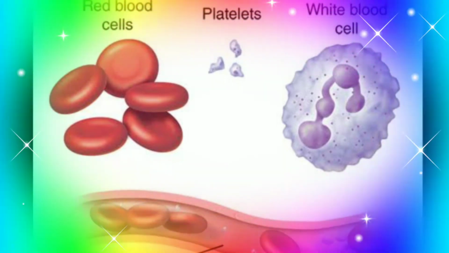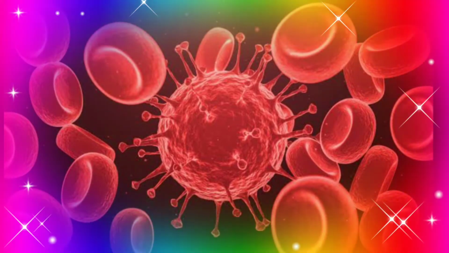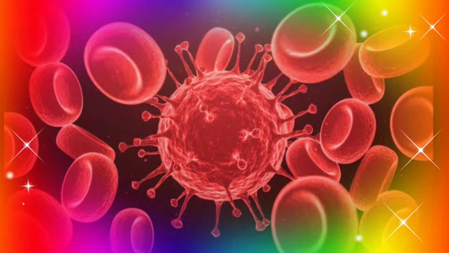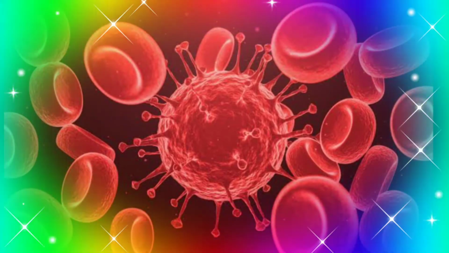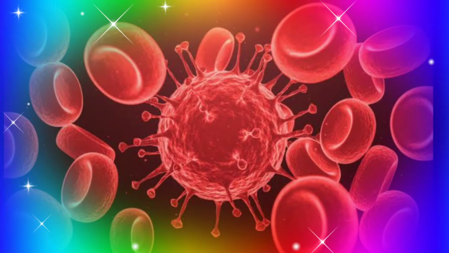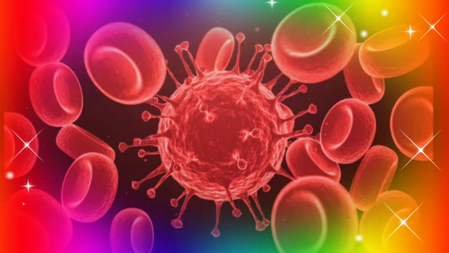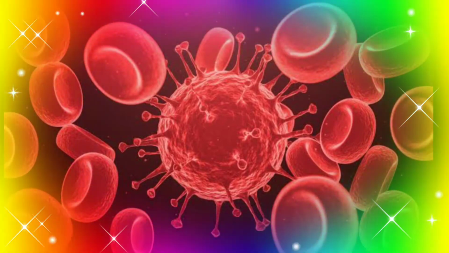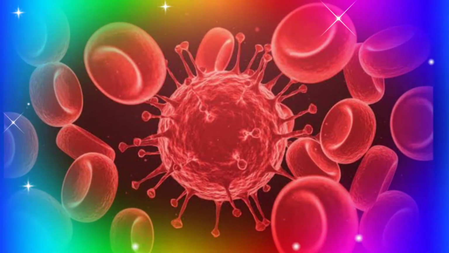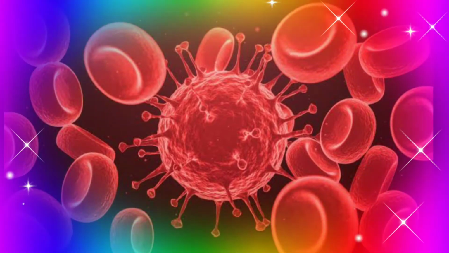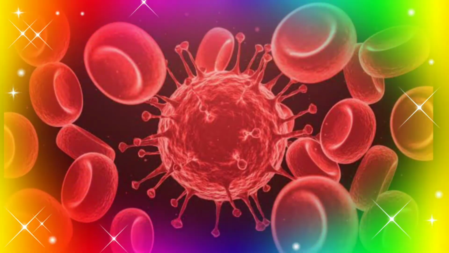Now let us see what are the functions of blood. The first function is transport of gases. So oxygen is carried via blood from lungs to cells in various parts of the body, and carbon dioxide from tissues to lungs. The second function of blood is transport of nutrients. Simple nutrients like glucose, amino acids, fatty acids are taken up by blood from the wall of the alimentary canal and transported up to each cell in the body.